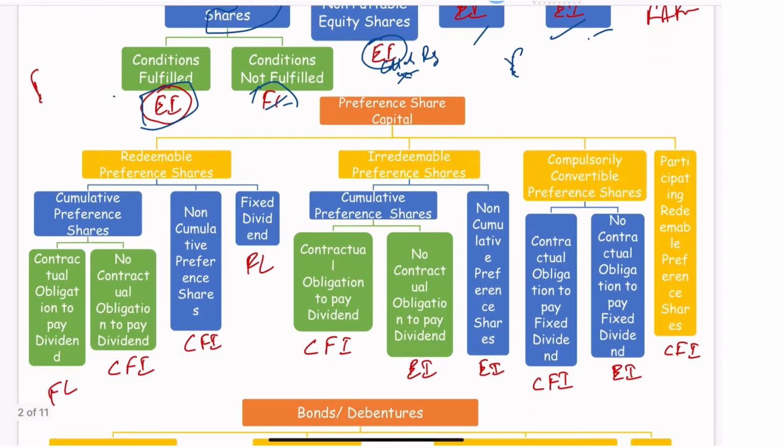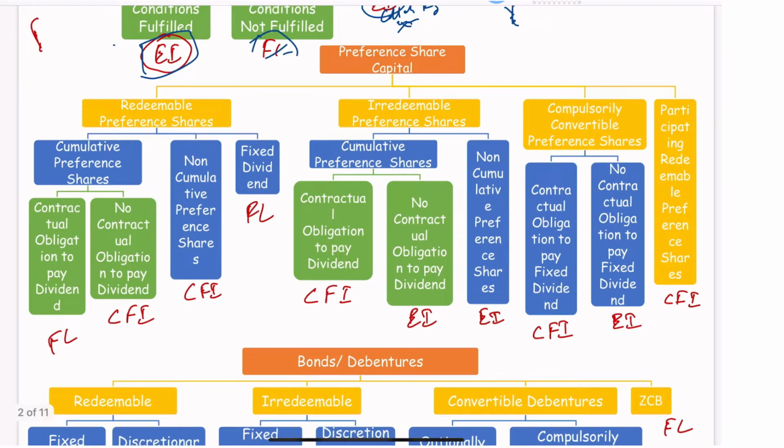Then preference shares. Preference shares we have classified into many: whether it's a redeemable or an irredeemable preference share, and whether it is compulsorily convertible or optionally convertible. Participating redeemable preference shares: participating in the sense they can participate in the profits, the voting rights and a few other participating rights.